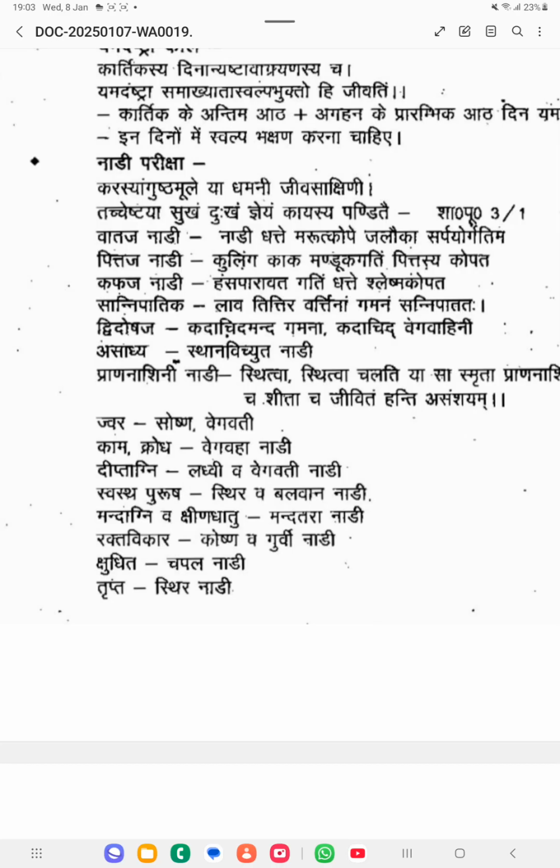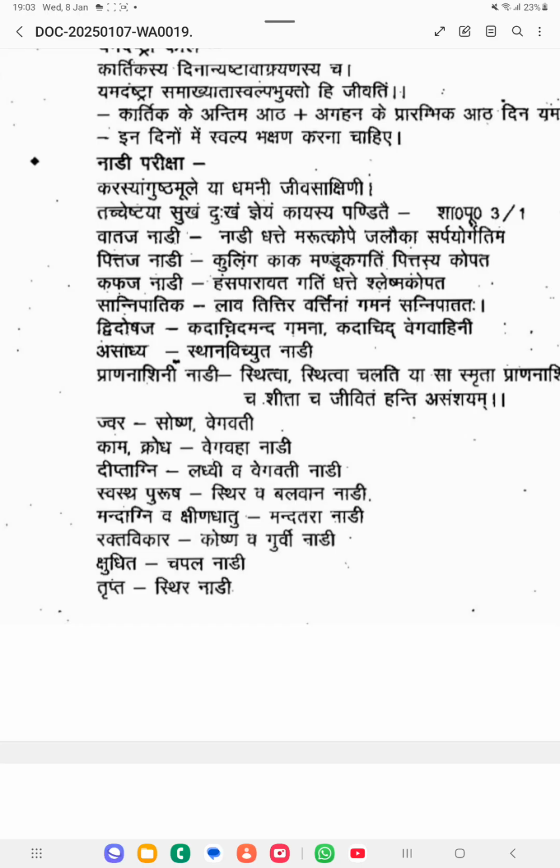Okay, then if the patient is suffering with the jwara, then the nadi will be sa ushna vegavadi. Okay, very fast nadi pulse you will be getting, sa ushna, there will be hotness, you can feel it. Then if there is kama krodha, so that time vega vaha nadi you will be getting. If it is deeptakni, lekhu va vegavadi nadi you will be getting, very light type, and very speed will be there. Okay, so vegavadi nadi you are getting in two conditions, jwara and deeptakni.